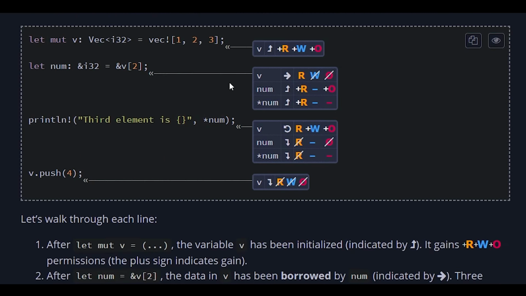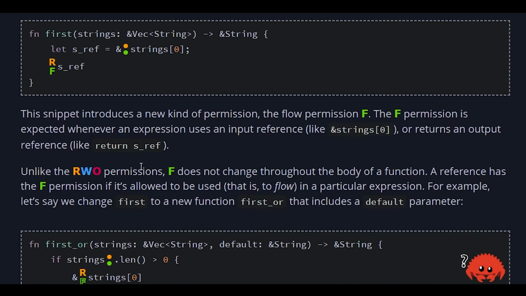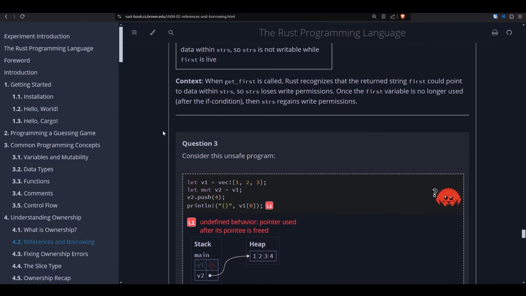The goal of this added complexity is so that it's harder to mess up your code, but it's also harder to write code because of this steep learning curve. It got even more confusing when I got introduced to the flow permission. I realized that it's the second day and I'm on the 4th chapter of 20 chapters. So I decided it's time I stop reading and start creating and figure it out along the way.